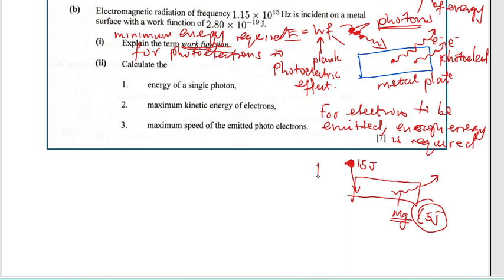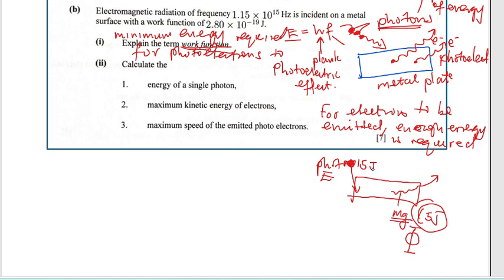So if the photon provides energy of 15 joules, let me just say this energy is E. Then this work function is represented by the symbol phi.